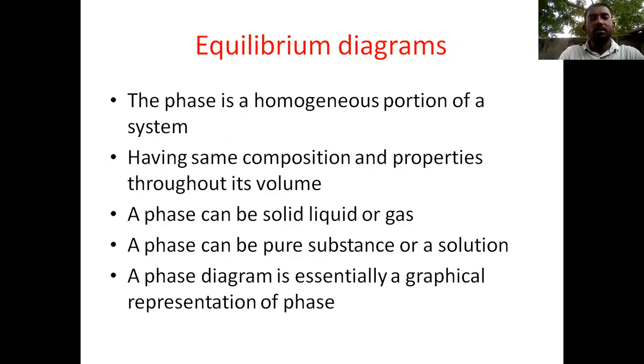So, coming to the phase. A phase is a homogeneous portion of a system. What is the second point? Having the same composition and properties throughout its volume is known as a phase. So a phase is a homogeneous portion of a system that has uniform composition and properties throughout its volume.